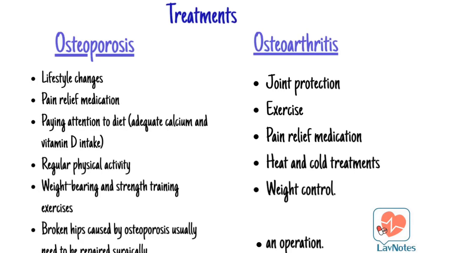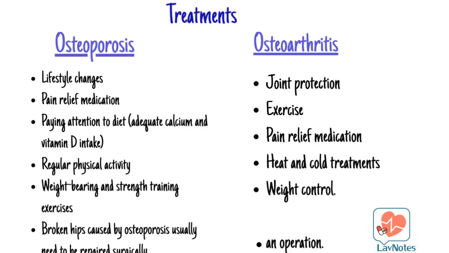And now the appropriate treatments for each disease. Osteoporosis can be treated with lifestyle changes and often the use of prescription medication. Paying attention to diet, adequate calcium and vitamin D intake, and getting regular physical activity are important lifestyle changes. Weight-bearing and strength training exercises can help to manage pain and improve the strength of bones and muscles, which helps to prevent falls. Broken hips caused by osteoporosis usually need to be repaired surgically.